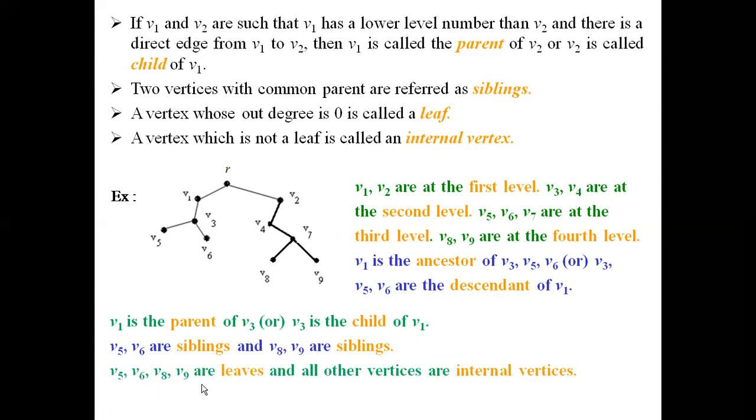V5, V6, V8, V9 are all leaves. Leaves have out degree 0. That is what the definition says. So observe that V5, V6, V8, V9 all have out degrees equal to 0. So they are all the leaves. All other vertices other than these leaves are called internal vertices.